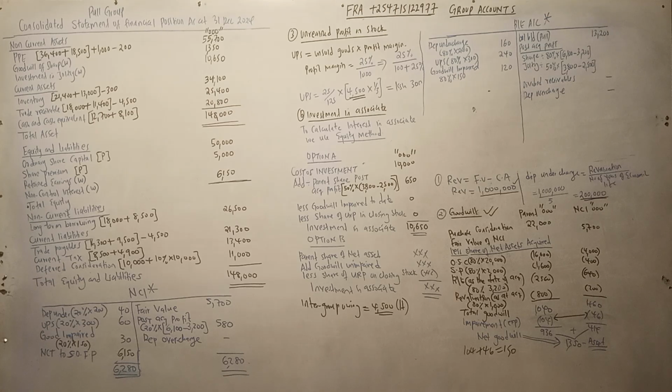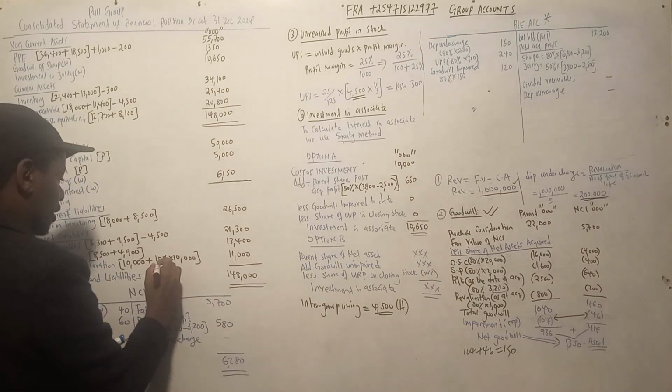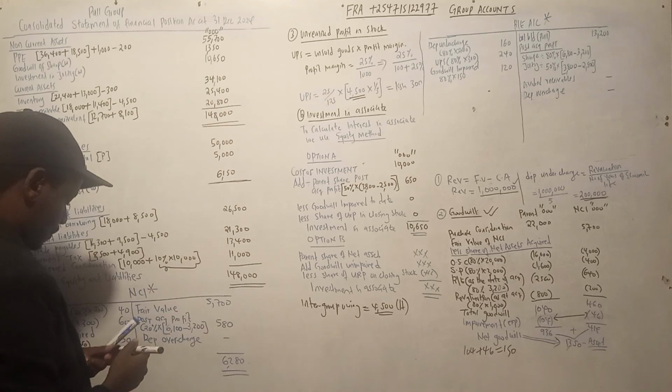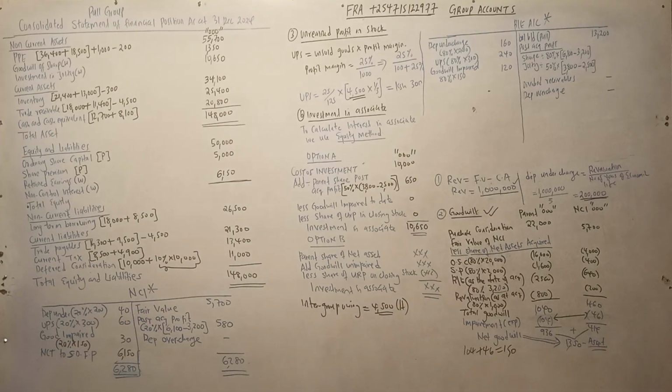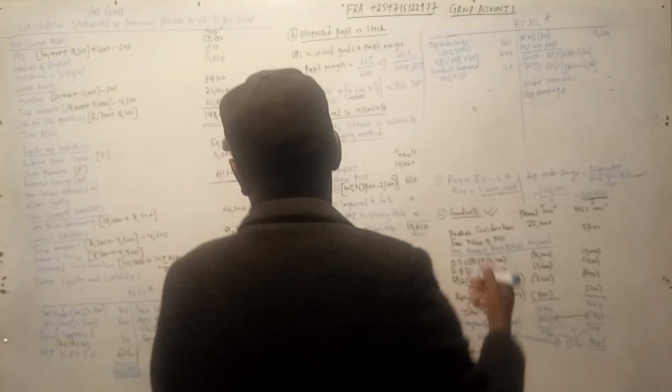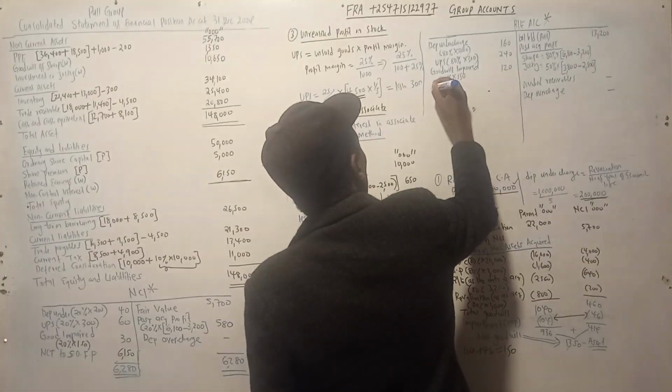Then we have something else: unwound deferred discount. That is the interest. This item is supposed to affect that account because it will reduce the retained earnings account.